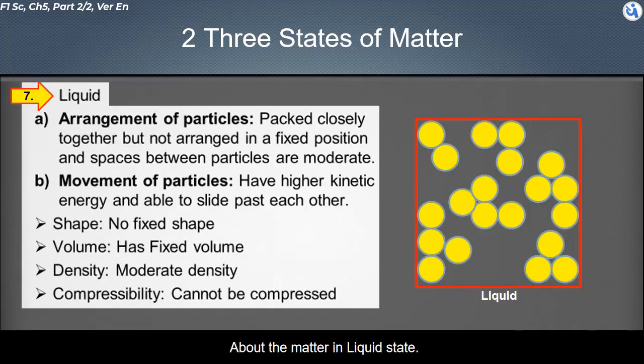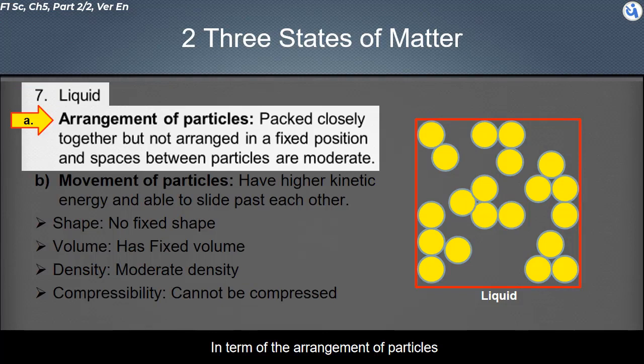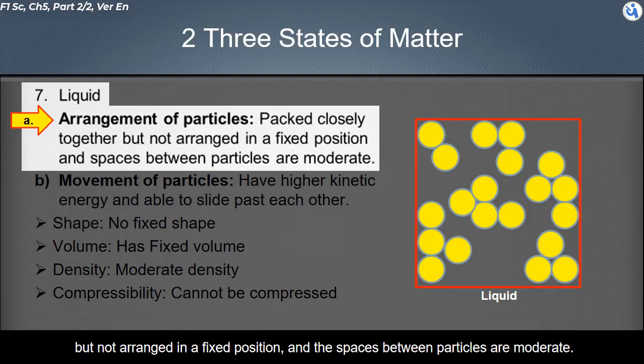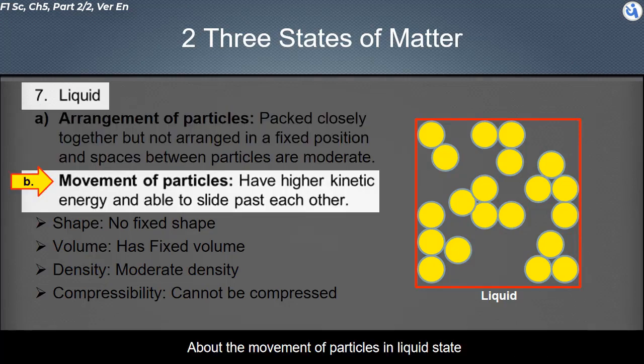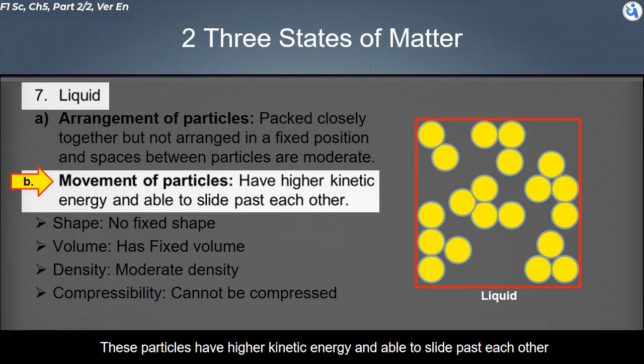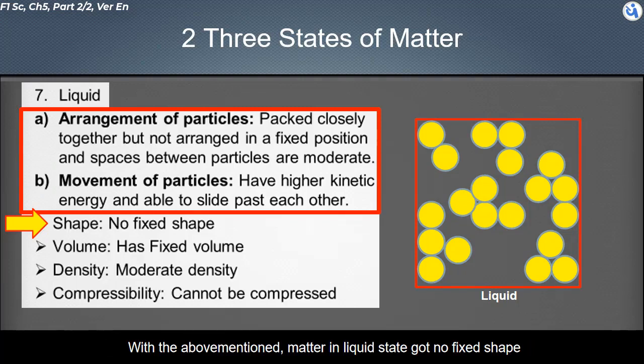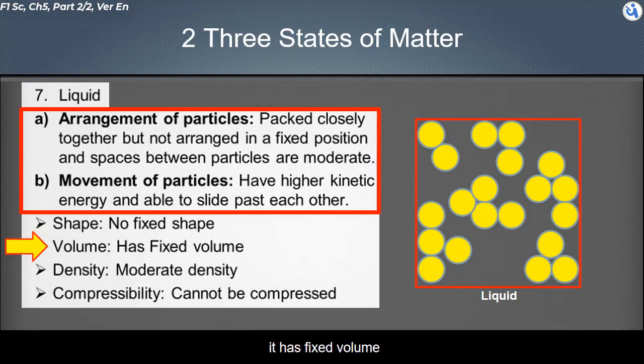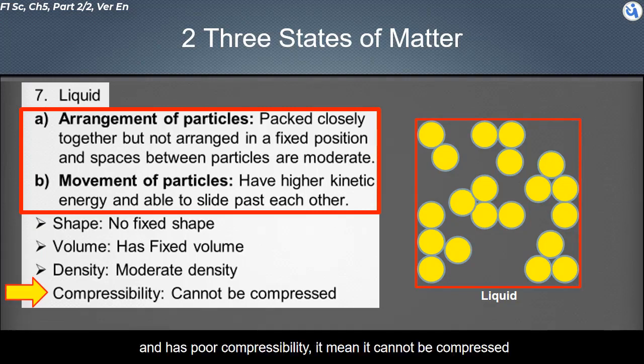Now, matter in the liquid state. In terms of the arrangement of particles, the particles in the liquid state are packed closely together, but not arranged in fixed positions, and the spaces between particles are moderate. About the movement of particles in the liquid state, these particles have higher kinetic energy and are able to slide past each other. With the above, matter in the liquid state has no fixed shape. It has a fixed volume, moderate density, and poor compressibility. It means it cannot be compressed easily.